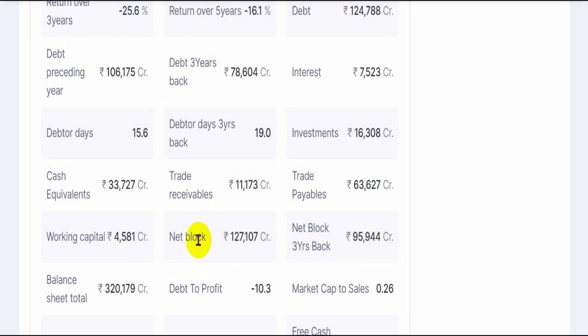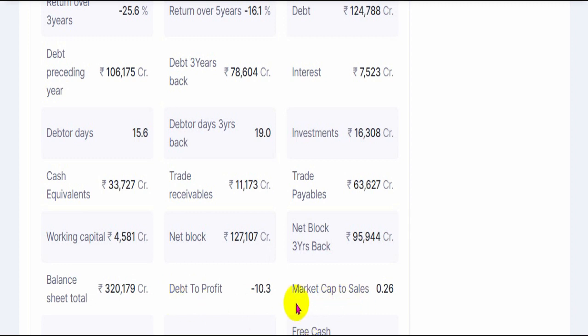So it has increased its assets over the years. And this company, being capital intensive, would require a lot of investments in assets. The company has made losses in the current year, and therefore its debt to profit ratio, that is how many years it would require to pay off the debt using the profit, is negative, which actually does not make sense, because the company has to eventually pay off this debt, and if it doesn't make profits, how would it pay the debt? So understanding these ratios is very important.